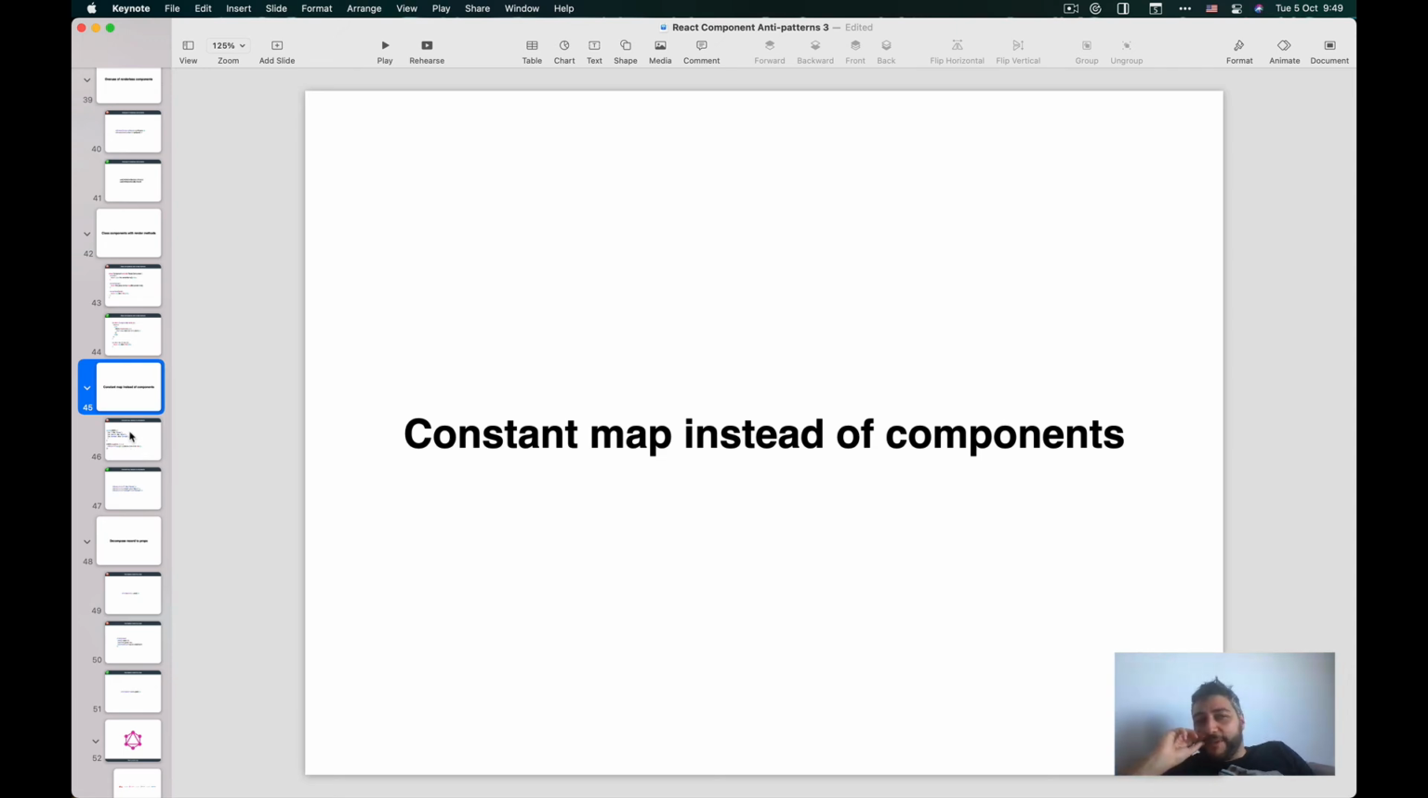Another pattern, and this is a bit more controversial one, I have discussions with people about this one over time, is constant map instead of components.